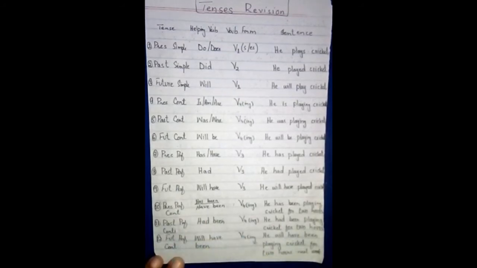When we talk about a particular moment, there we use past continuous tense. But when we talk about a duration of time of an action which had been going on in the past, there we use past perfect continuous. In past perfect continuous we use the helping verb had been and the verb's fourth form: he had been playing cricket for 2 hours.